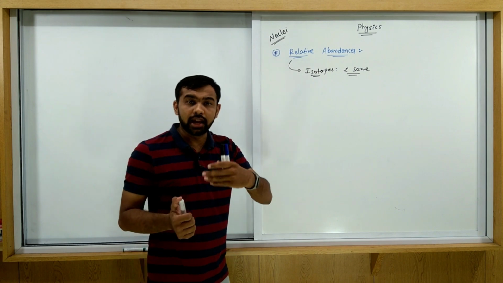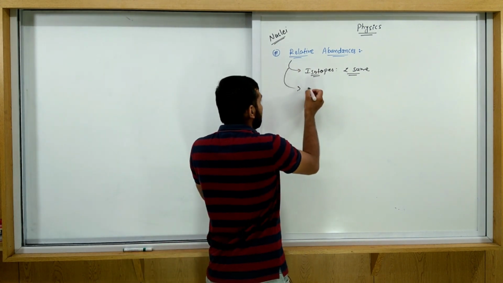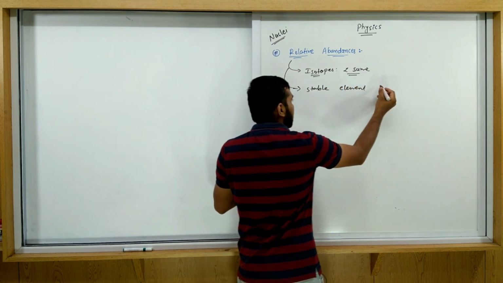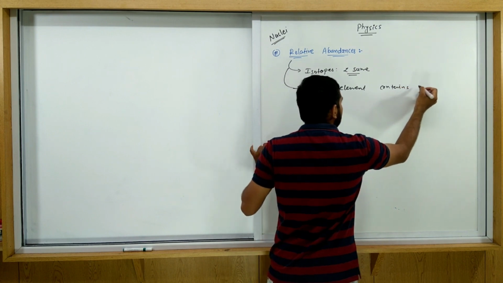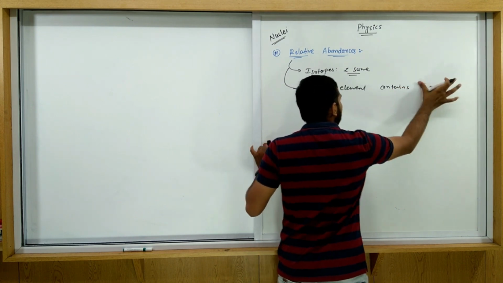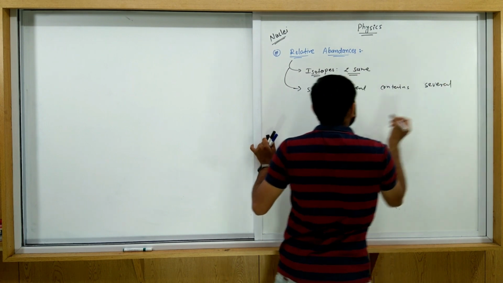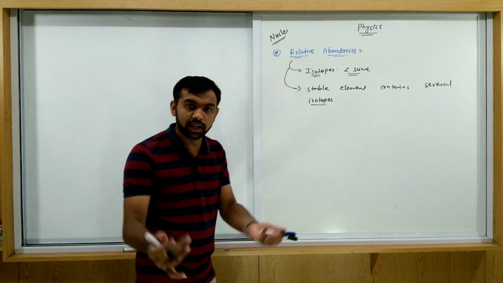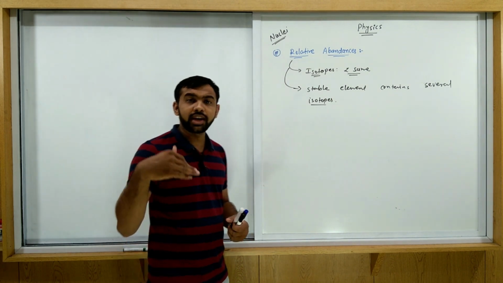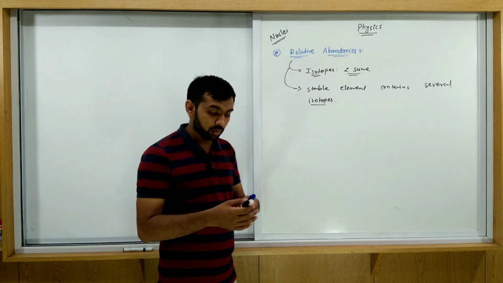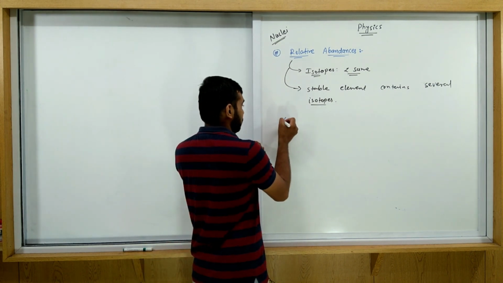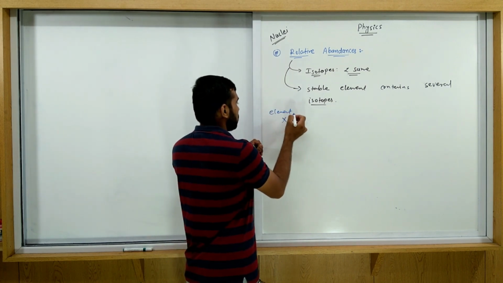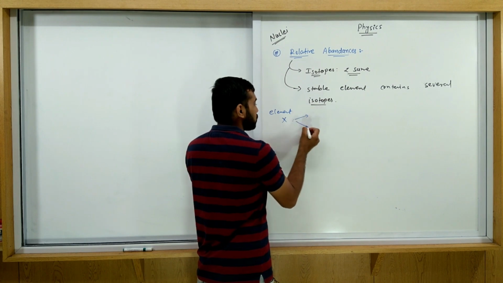Any stable element actually contains several isotopes, maybe 2, 3, 4 and so on. So how do we find the average mass when there are a number of isotopes? Consider any element X, and suppose this element contains 2 isotopes.